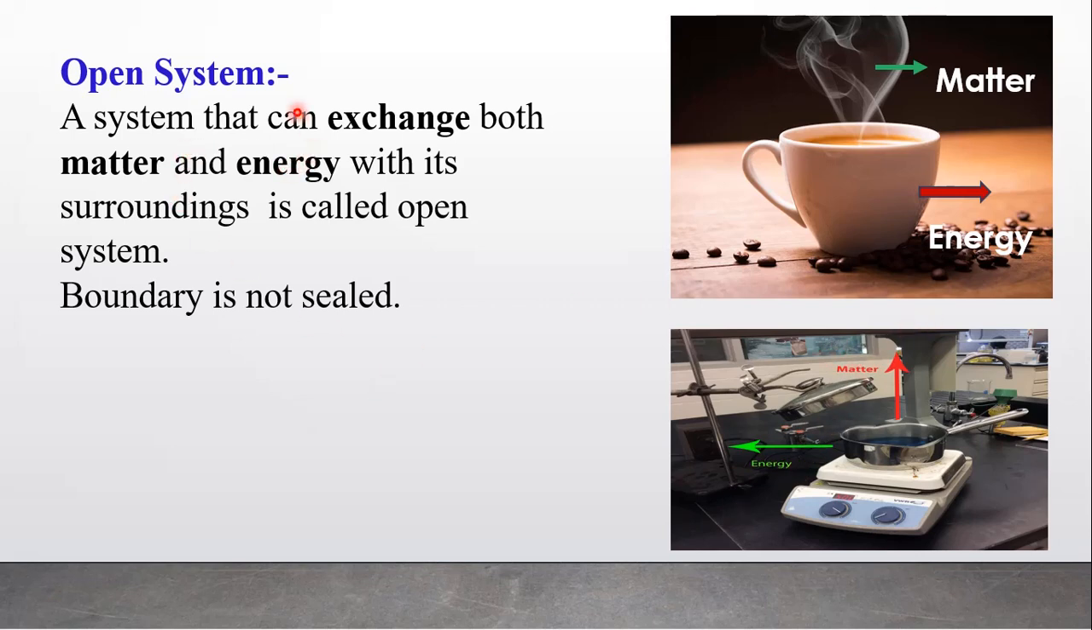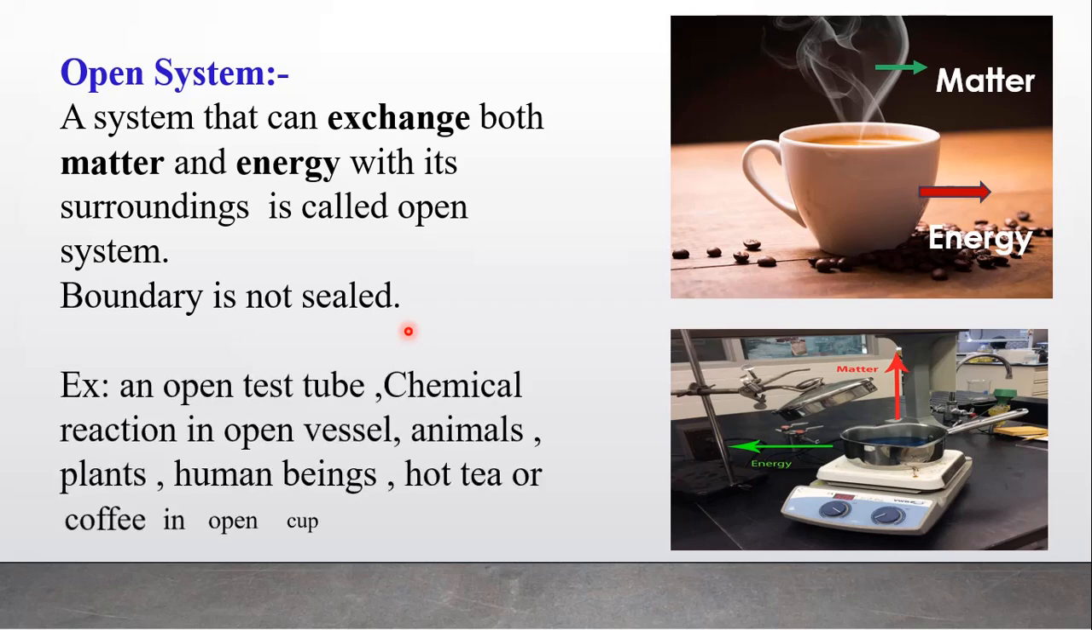So a system that can exchange both matter and energy with its surrounding is called an open system. And in an open system, the boundary is not closed. It is not sealed. Here also it is an open vessel. Here also it is an open cup. Therefore, the boundary is not sealed in case of an open system. For example, an open test tube or open vessel in which a chemical reaction is carried out. Animals, plants, human beings, hot tea or hot coffee in an open cup. All these are examples of open systems.